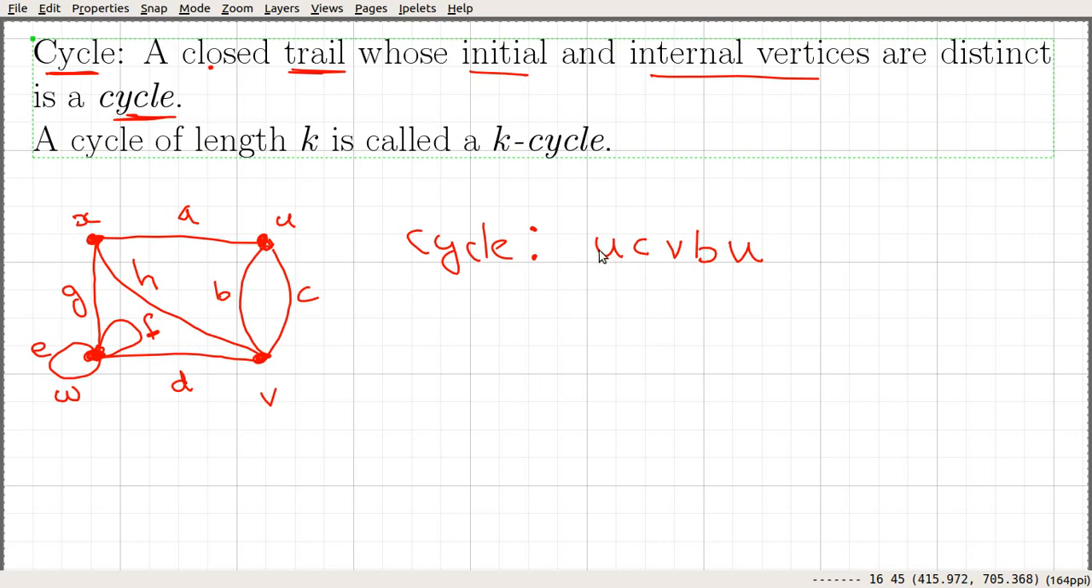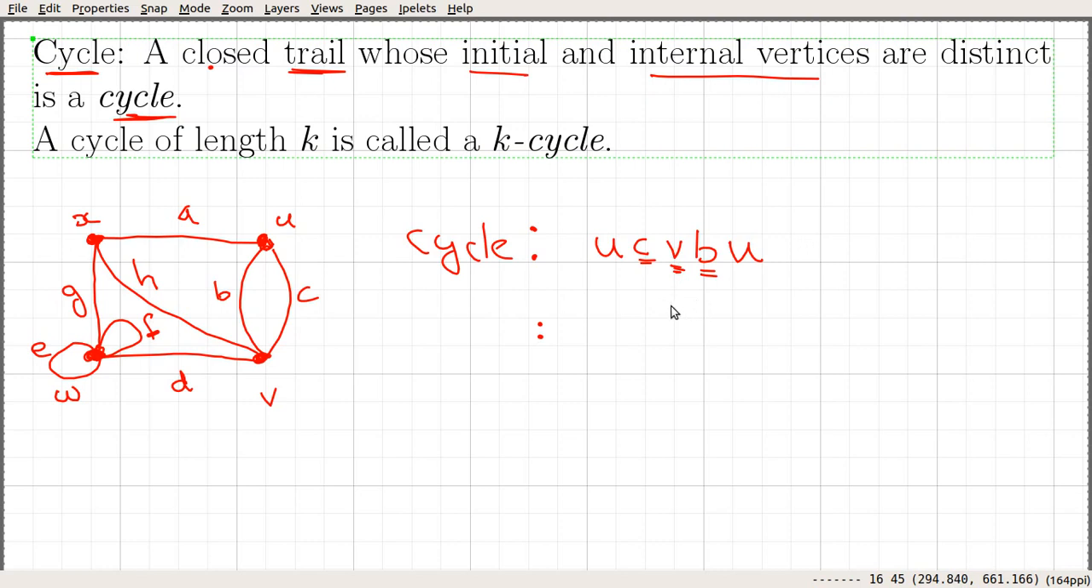So you can see that you start at U and you end at U, and if you look into the internal vertices, it has only one internal vertex. They are distinct, and again you can see that the edges are also different. Okay, so it's a trail, as well as a closed walk.